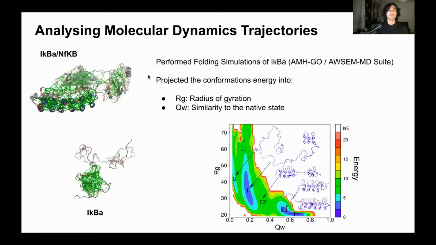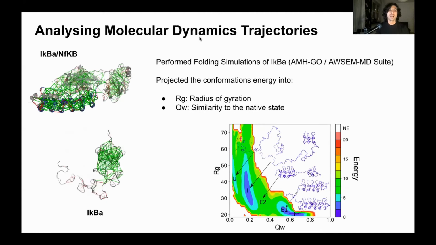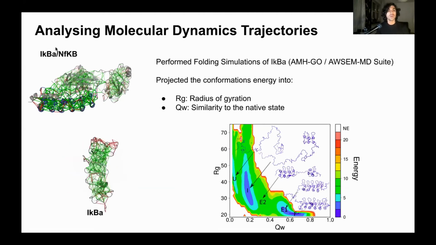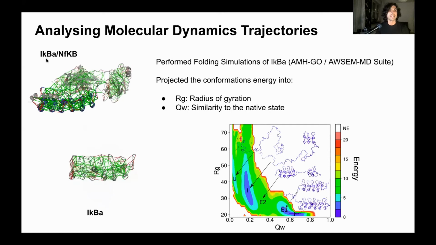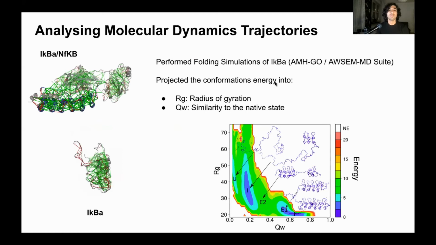For example, we have created a new module that is useful to analyze how local frustration changes across molecular dynamics trajectories. The case of study we are going to show is about IkB alpha, an inhibitor of NF-kappa B. We have performed folding simulations of IkB alpha using a Go model within the AWSEM-MD suite. We calculated the energy for all the conformations across the trajectory, and we also projected this energy onto other coordinates like the radius of gyration and Q, which is a measure of how similar the different conformers are to the native state.